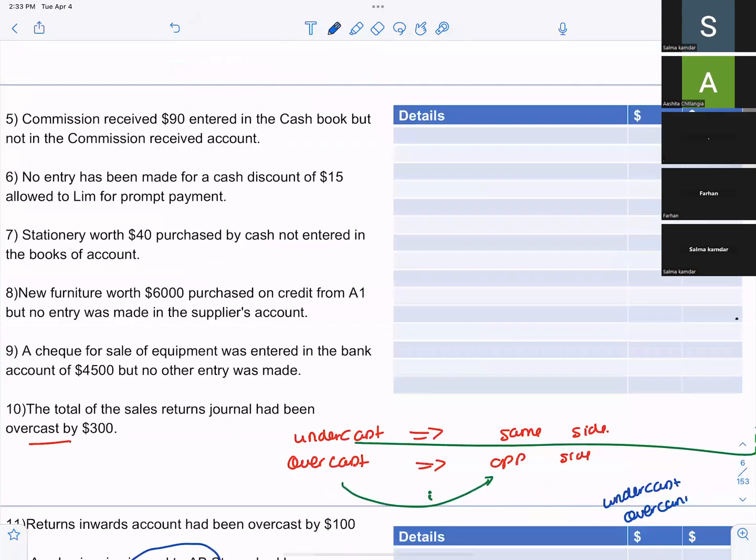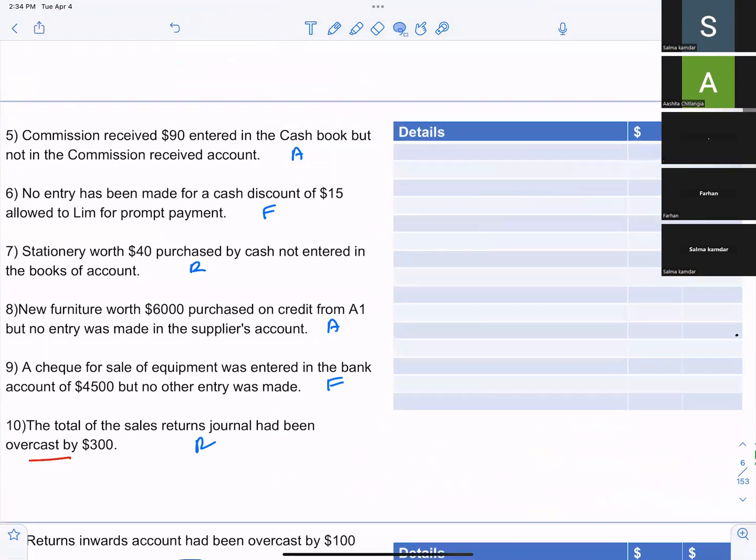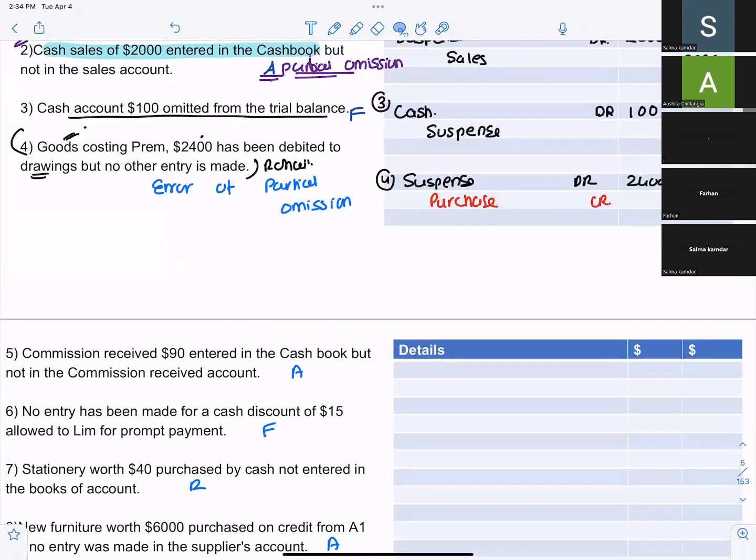Let's go to the next one. Miss, I'm not done with the second last one. Can you show me the second last one? Just a minute. Ashita, your turn.